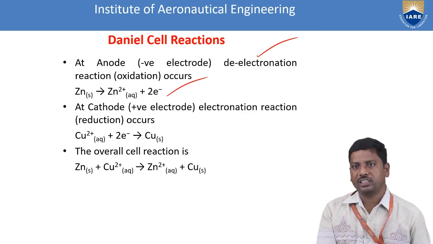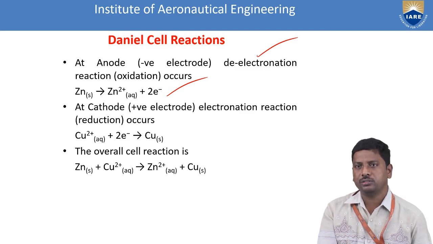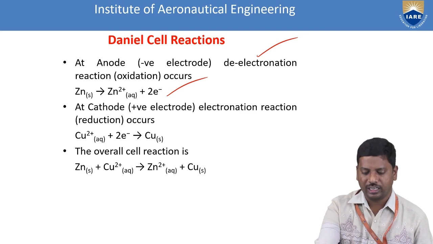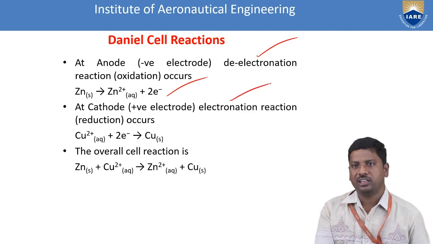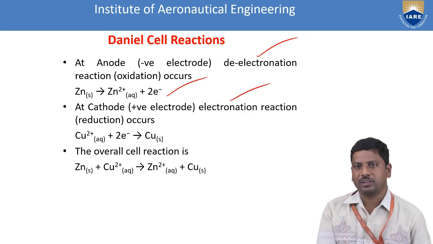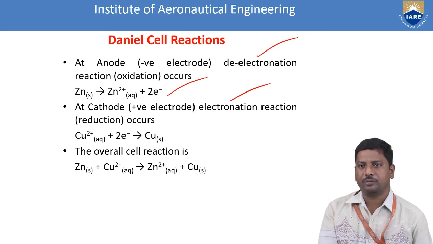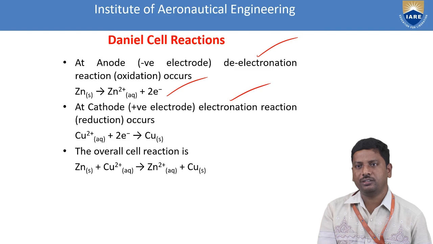Because oxidation takes place at the anode, simultaneously reduction takes place at the cathode for balancing the chemical reaction. The electrons lost will be received by the cathode. The process at the cathode is nothing but an electronation reaction, which means reduction takes place. That means the Cu2+ gets two electrons to become metallic copper.